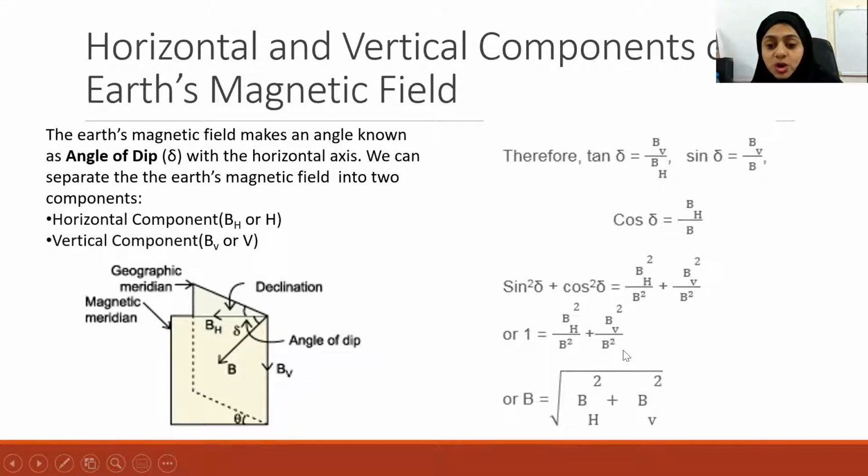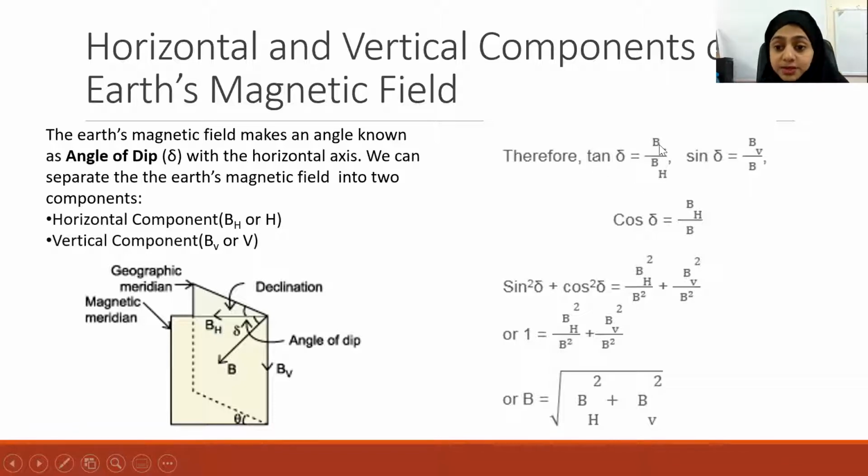So B square is common here, so I am taking that to the other side. So I have B square is equal to BH square plus BV square, or B is equal to root of BH square plus BV square. So if we know the horizontal component and dip, we can find BV using this equation, right?